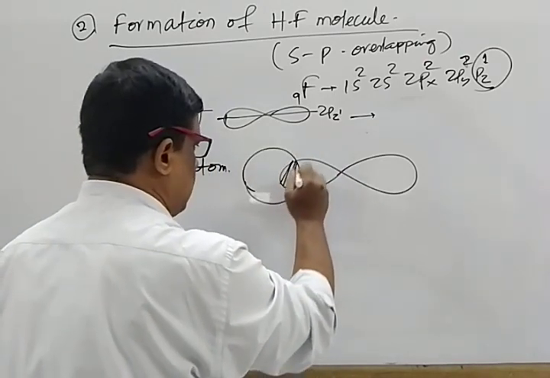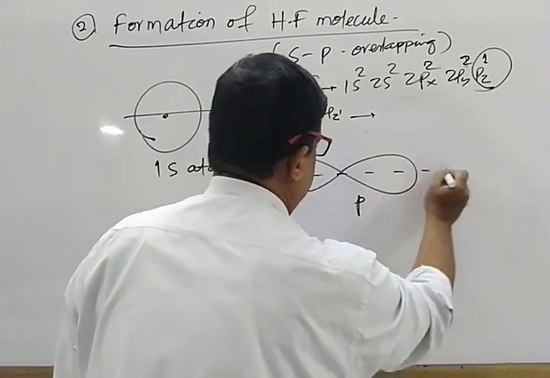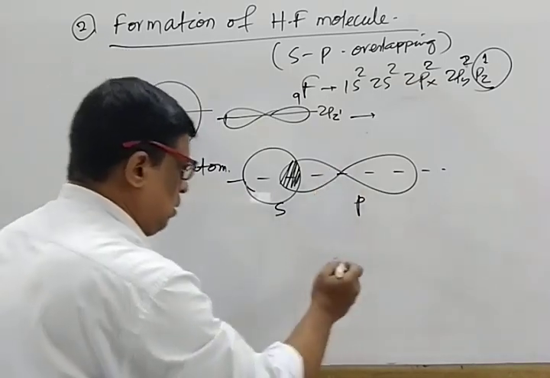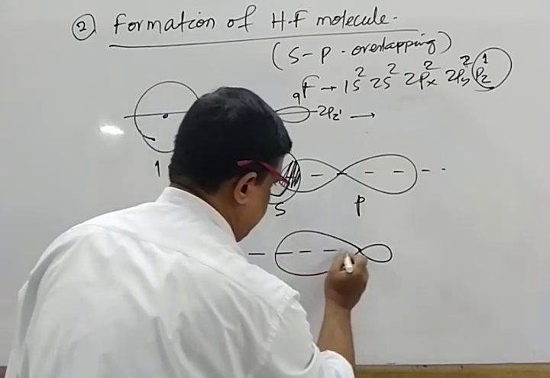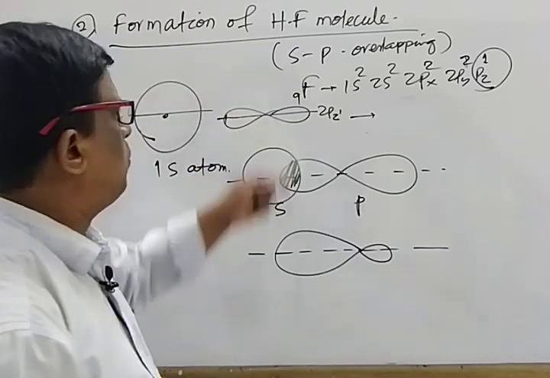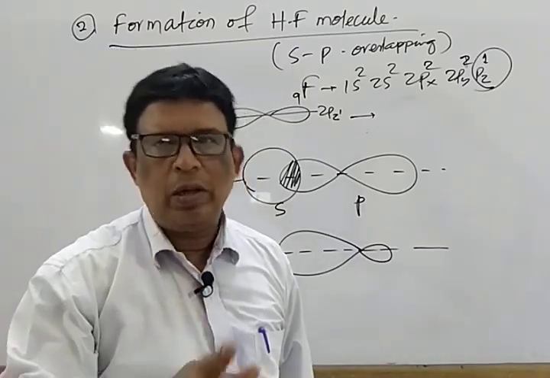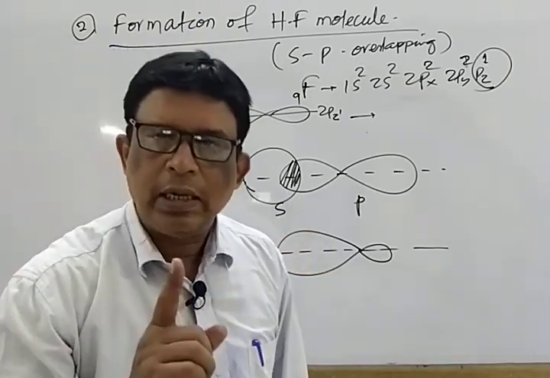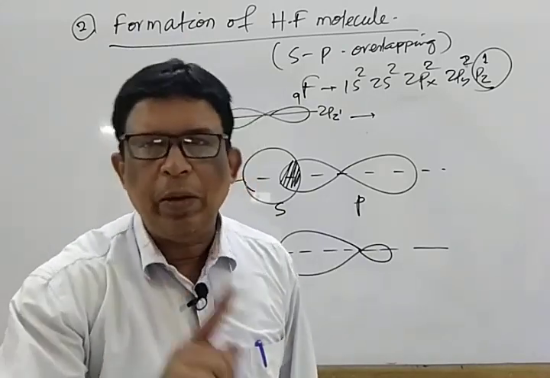this is known as the extent of overlapping. It is an S orbital, it is a P orbital. Mark that, along the internuclear axis. As a result of overlapping, the orbital diagram looks like this. This is known as SP overlapping. Suitable example, the formation of HF molecule. So point 1 is over, that is SS overlapping. Point 2 is SP overlapping. Then switch over to the third one, that is PP overlapping.